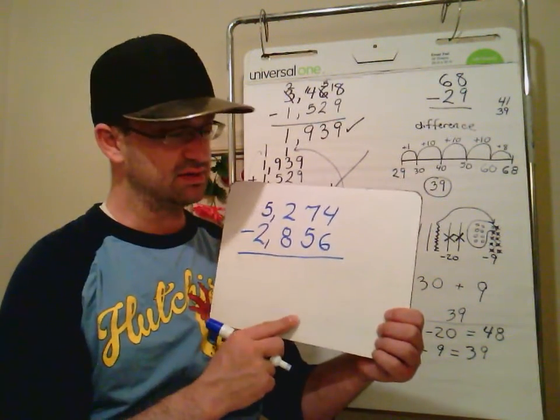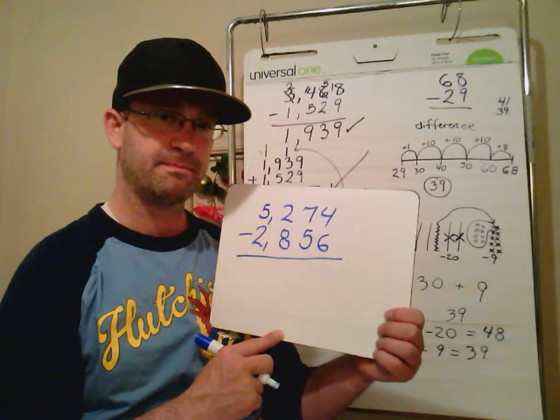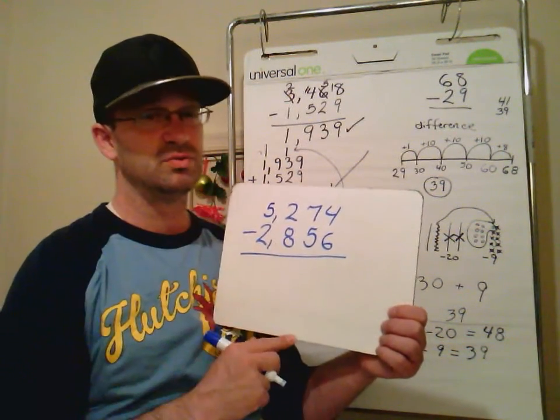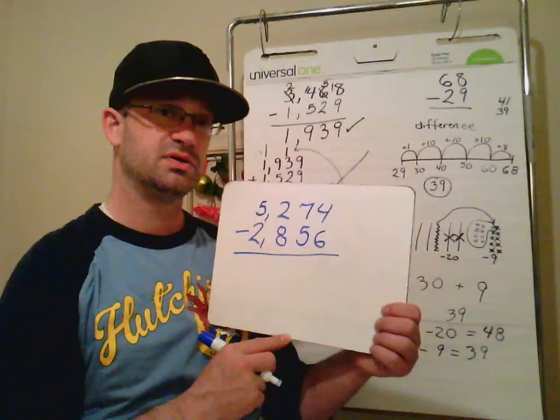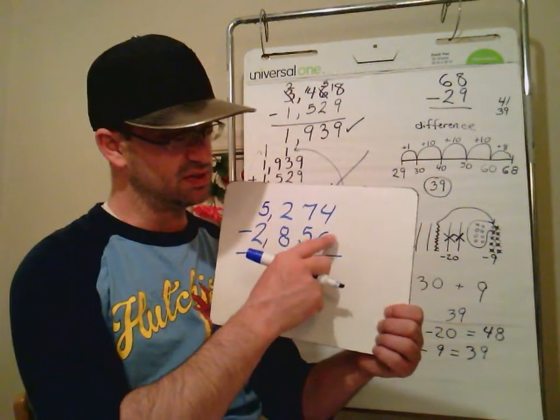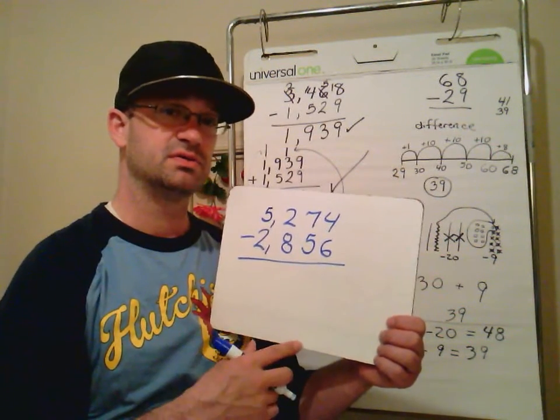If I can't, can I go to my neighbor and borrow 10? Sometimes I'll have 0, and we'll look at that one in a moment. But right now I'm trying to have you process, can 6 be subtracted from 4 without leaving a negative number?